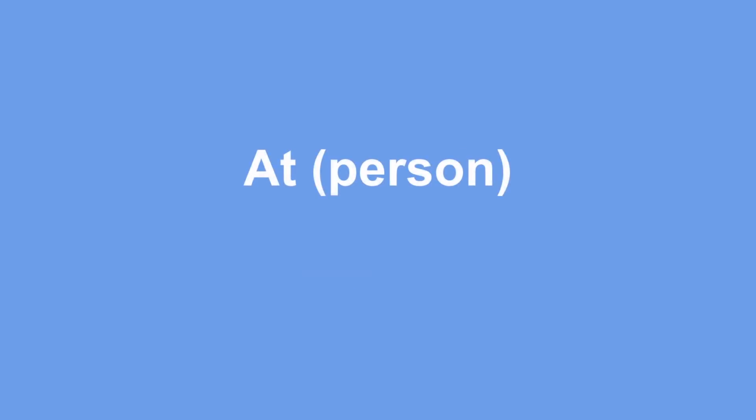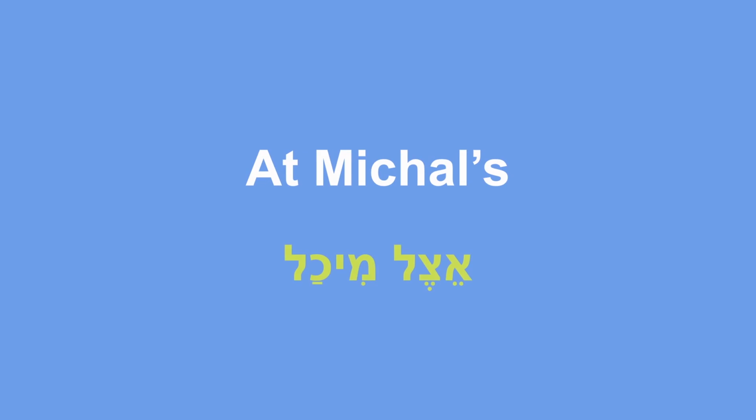So if we want to answer the question at a person, then we'll start with etzel. Etzel is the preposition that answers the question where when the answer is a person. For example, at Yossi's, etzel Yossi. At Michal's, etzel Michal.